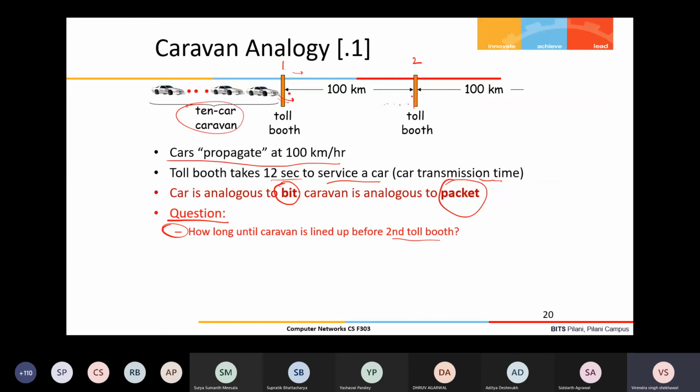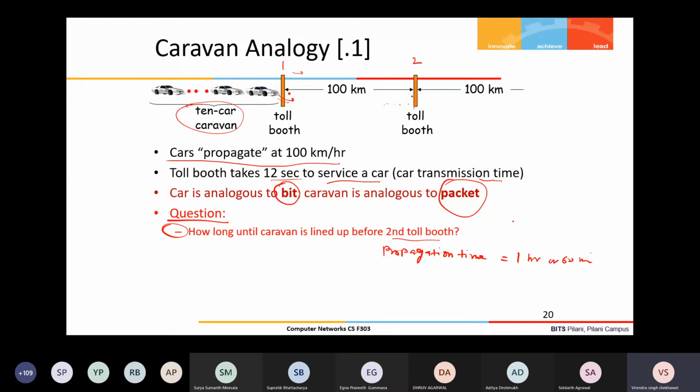From here to here, how much time will it take? The distance is 100 kilometers, the speed is 100 km per hour. 1 hour, or 60 minutes. So the propagation time is 1 hour. Absolutely correct.